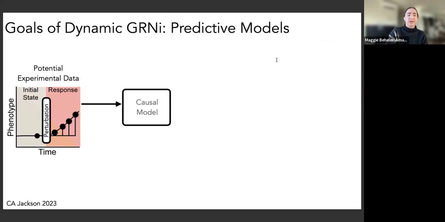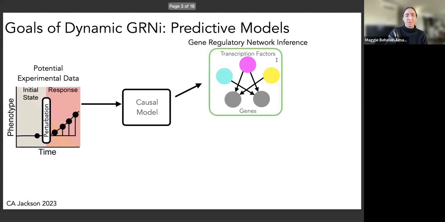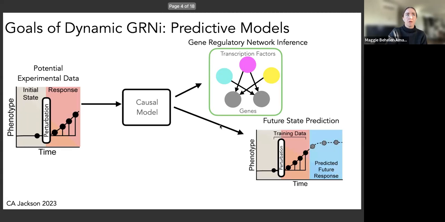So the overall goal of dynamic gene regulatory network inference is to build predictive models. And what kind of predictive models do I mean? The first goal is to build a causal model that takes in dynamic data, and then uncover the dynamical system that's driving the cellular responses that we observe. So this would be our gene regulatory network consisting of transcription factors regulating genes. We'd also like to predict the future states of the system.